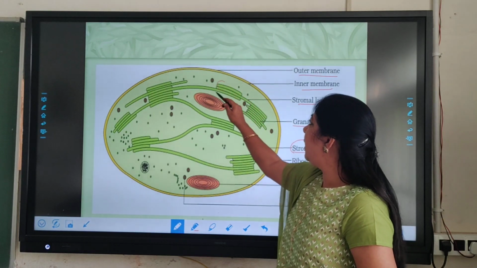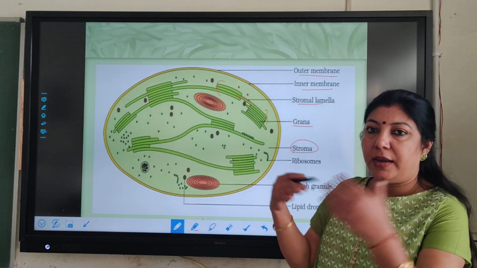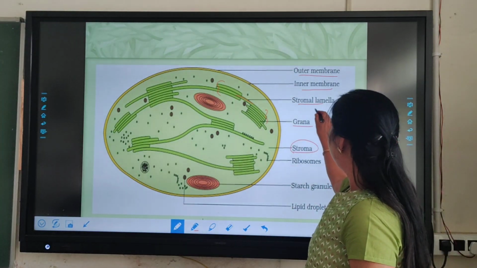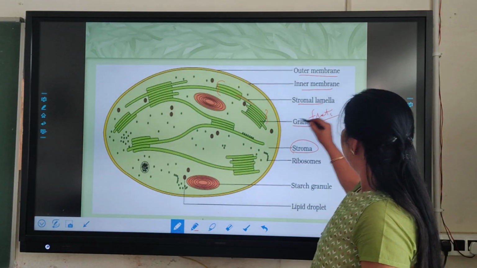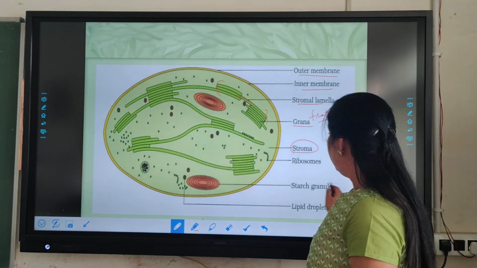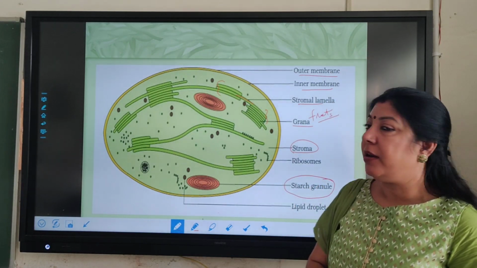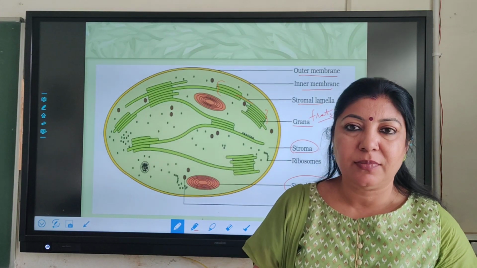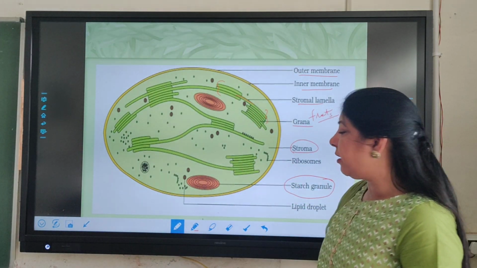This is one granum, this is another granum, and this connecting link, that is the threads, these threads are the stroma lamellae, and they are responsible for the formation of starch granules after the process of photosynthesis. So this structure we have already studied.